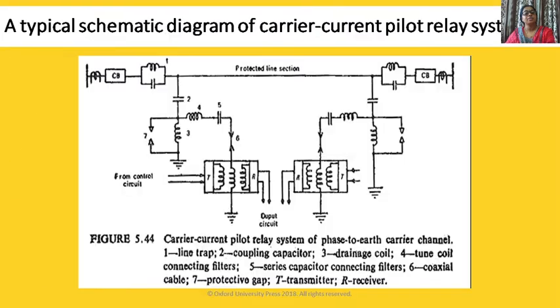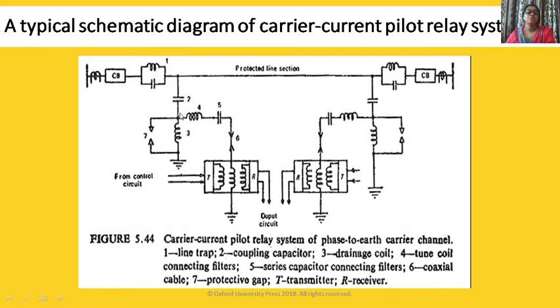As you can see here, this connects your transmitter circuit with your power line. As it connects your transmitter-receiver circuit to the power line, it should provide high impedance to the power frequency, as the protected line also carries voltage and current, so that this power frequency current and voltage do not enter here.